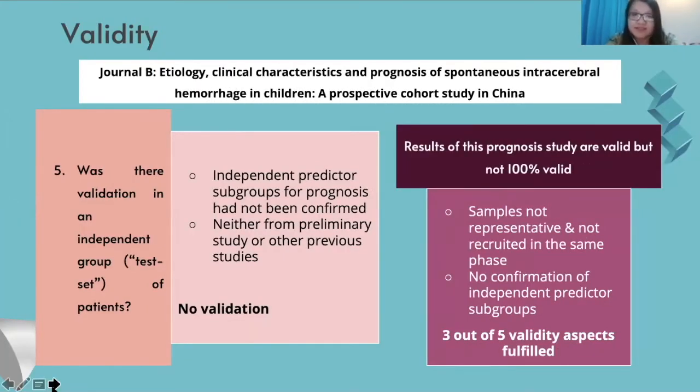For validity aspect number 5, in this study, the independent predictor subgroups for prognosis have not been confirmed before, neither from a preliminary study nor from other previous studies. Therefore, there was no validation. And overall, the results of this prognosis study of Journal B are not 100% valid, as this journal is missing some of the validation aspects. The sample is not representative and not recruited in the same phase of spontaneous ICH, and there is no confirmation of independent predictor subgroups for prognosis. So 3 out of 5 validity aspects are fulfilled.